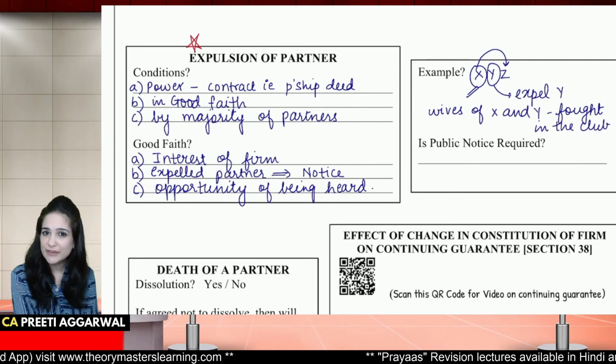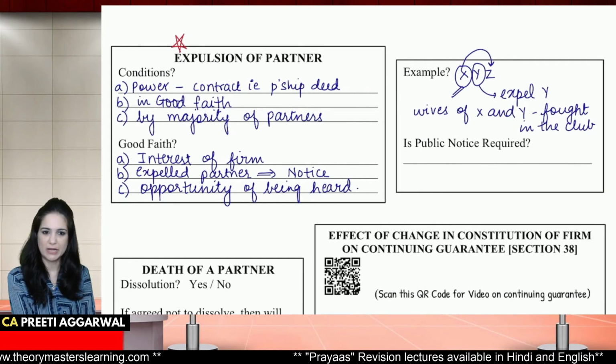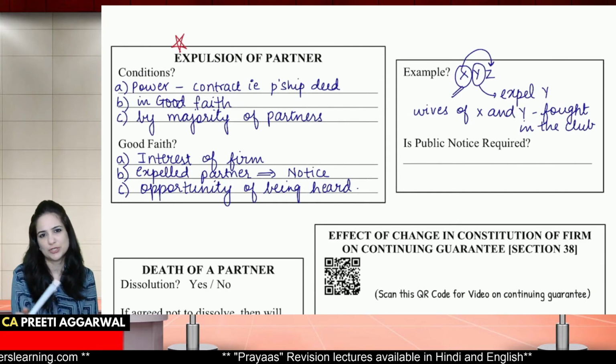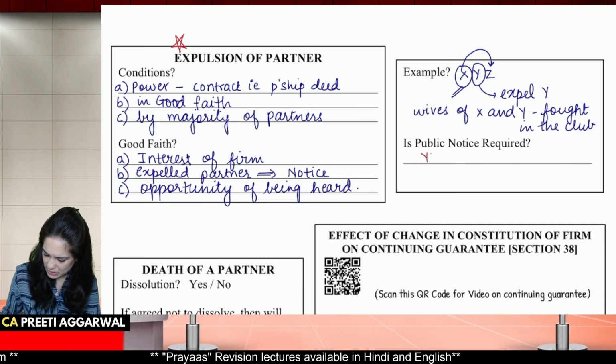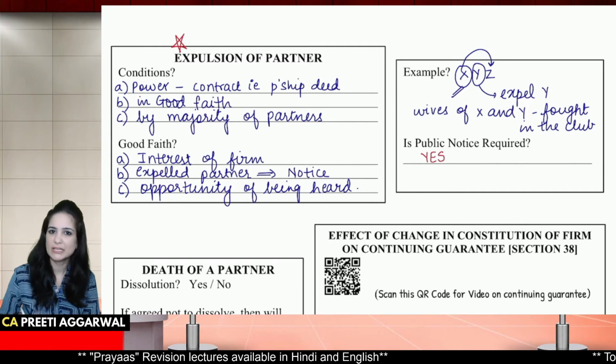Now, what is good faith? This must be in the interest of the firm. The expelled partner must be given a notice and he must be given an opportunity of being heard. Is public notice required for expulsion? Yes, very much. We want to inform the public that he has been expelled.